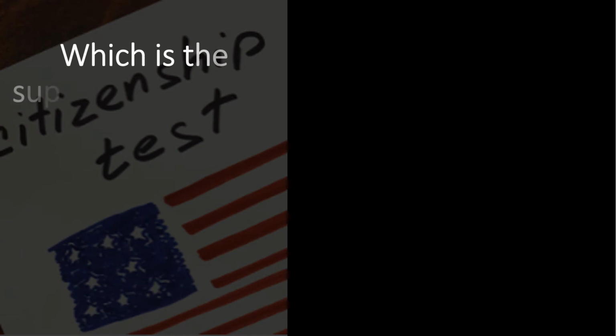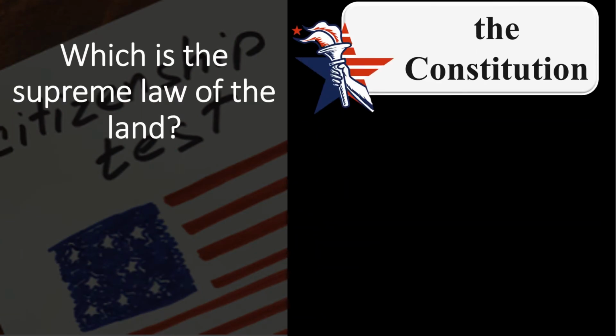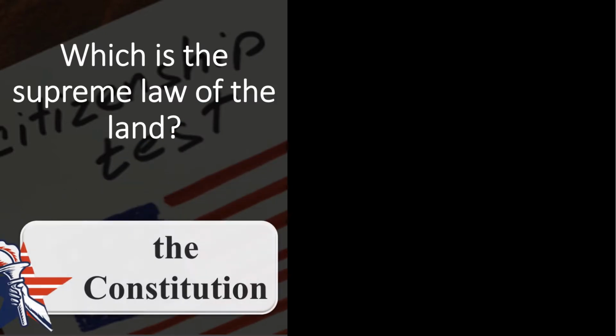Which is the supreme law of the land? The Constitution, the Supreme Court, the President. The Constitution. A constitution has been regarded to be the main law of land. To be precise, it contains all laws mentioned in a clear-cut manner. As it is the creator of all laws, it has been regarded to be the main law of land.